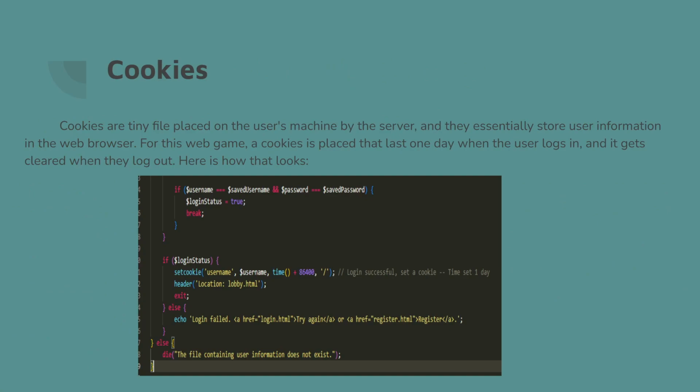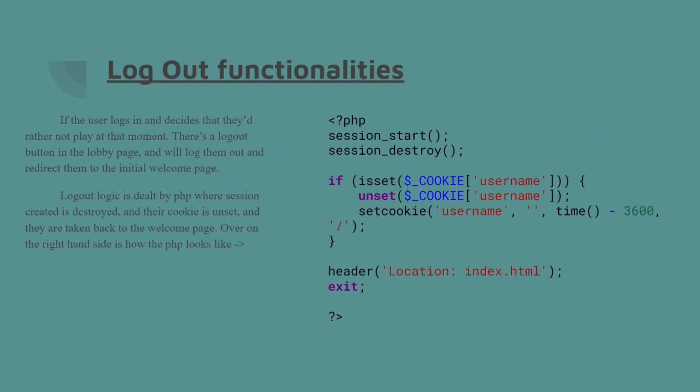In terms of cookies, a cookie is placed in the user's web browser whenever they log in, and it has a time set to 1 day. For logout functionality, if the user logs in and decides that they'd rather not play for whatever reason, there is a logout button when they get to the lobby page.